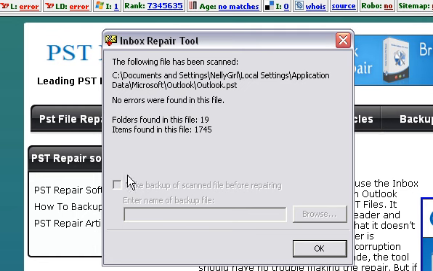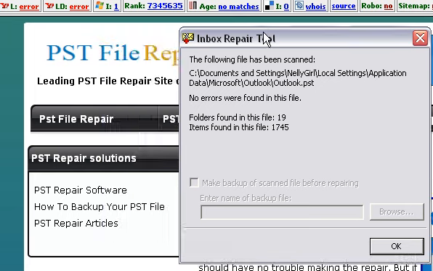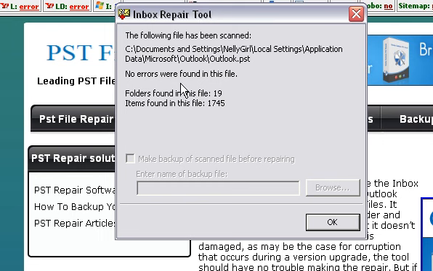In fact, I wouldn't only use this tool. I would manually go to the location of your Outlook PST file, copy it, and copy it over to another hard drive or to another location on your computer, just so you have the original one before you try to repair it. It's very, very important, because this can even make matters worse. Granted, it normally doesn't, and it does repair the file a lot of times, but if it doesn't, you want to be able to use the original file, not the one that this regenerates. So make sure that's checked, browse and name the backup, put it wherever you'd like, and then hit OK.